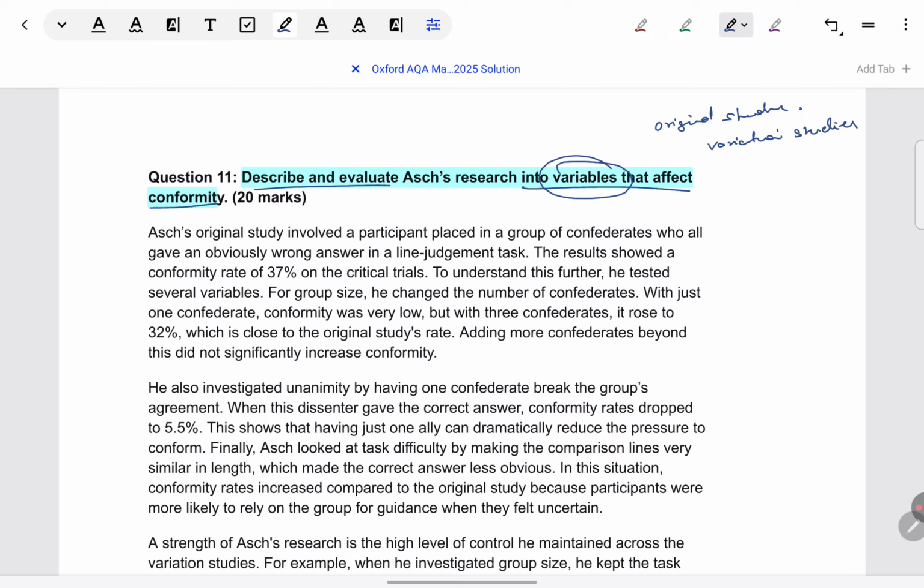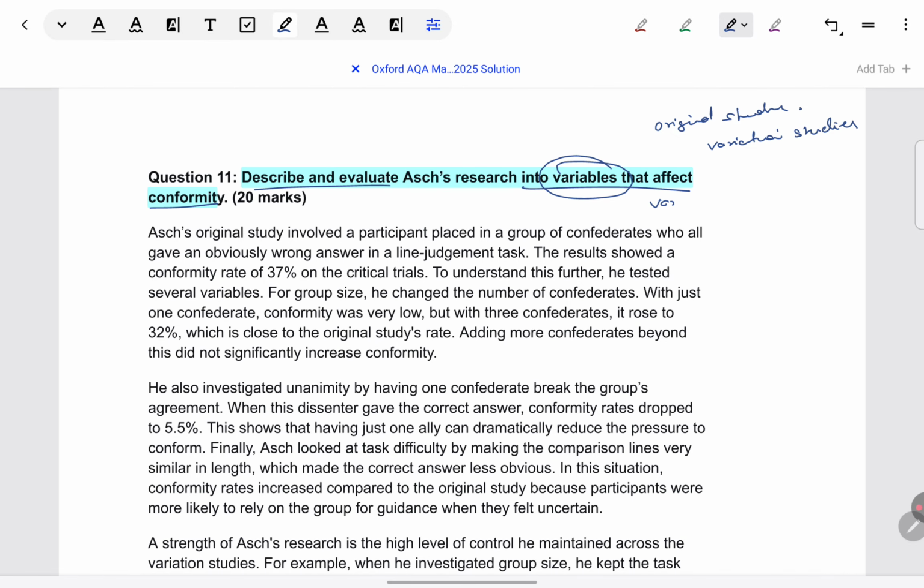In my opinion, the student should not be describing the original study at all unless for some reference. Like I showed you in the Milgram study in the initial part of this video, you do give the baseline findings, 65%, just to make the findings of the variations clear. That should be the only purpose of talking about the original study by Asch or Milgram in any answer. By itself, if the student goes on describing the Asch study, it is not credit worthy. That is something you can check on the mark scheme also. When they are talking about variables affecting conformity, they want the variations.